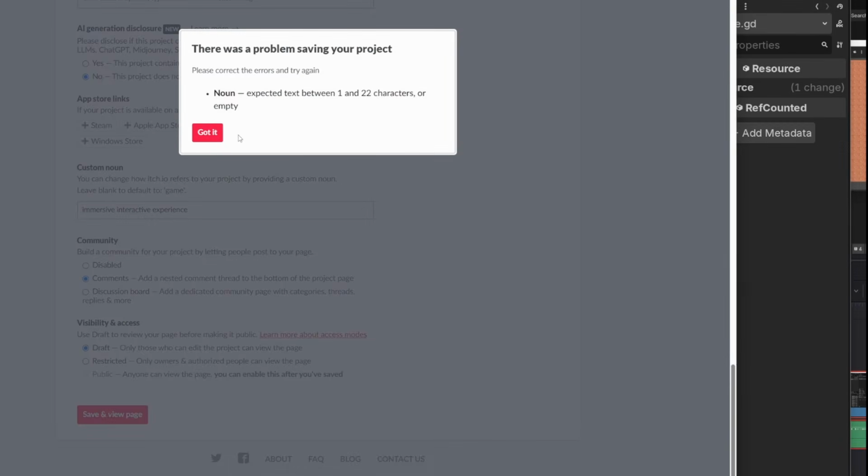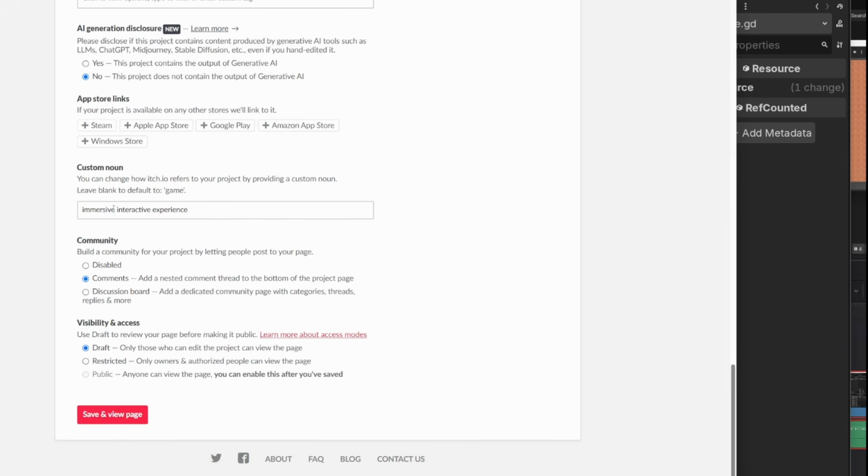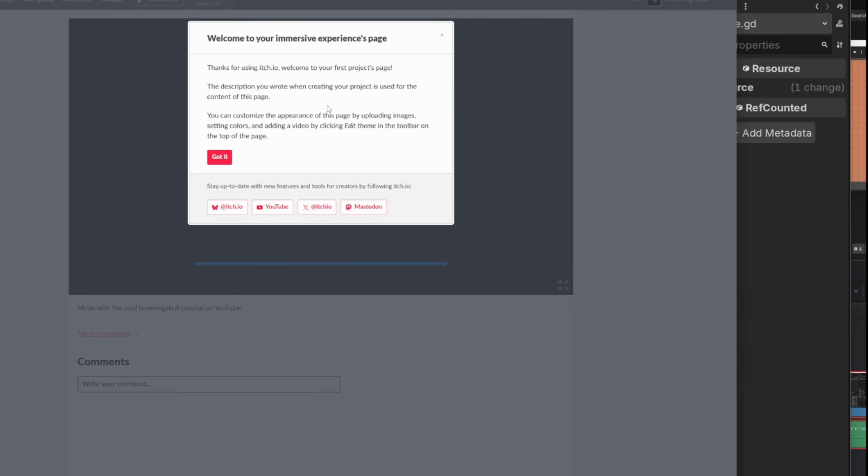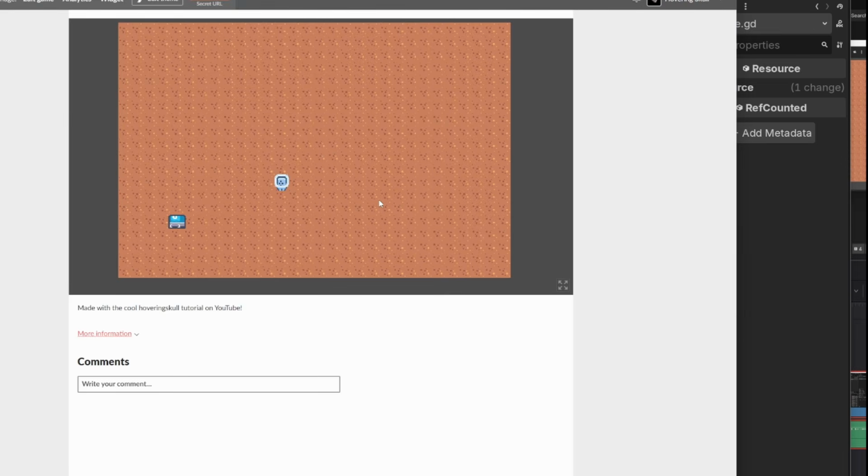Save and view page. My noun's too big? Goddamn. Immersive experience. Welcome to your immersive experiences page. That's so dumb. Okay, cool. And that just works. Now you should be able to share this around. It's in draft though, so only you can see it until you set it to published or whatever, which you should be able to figure out.